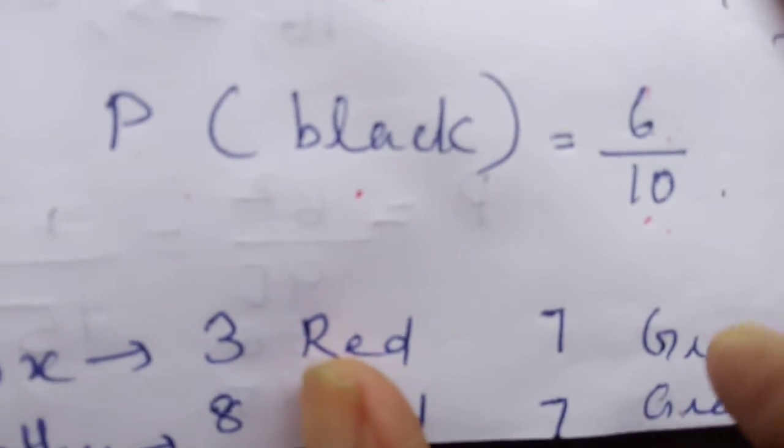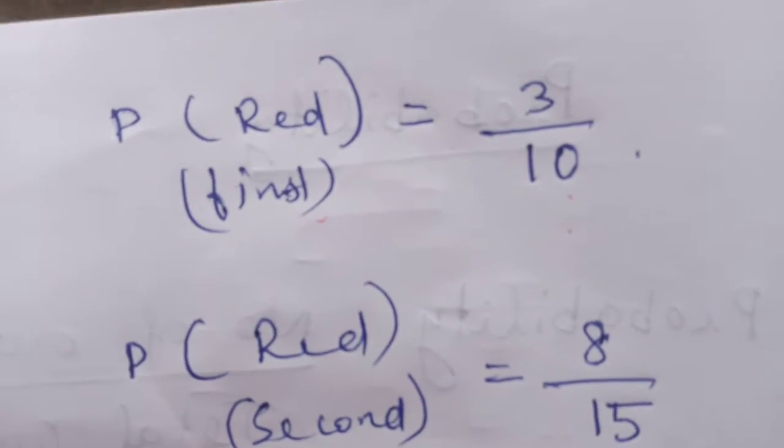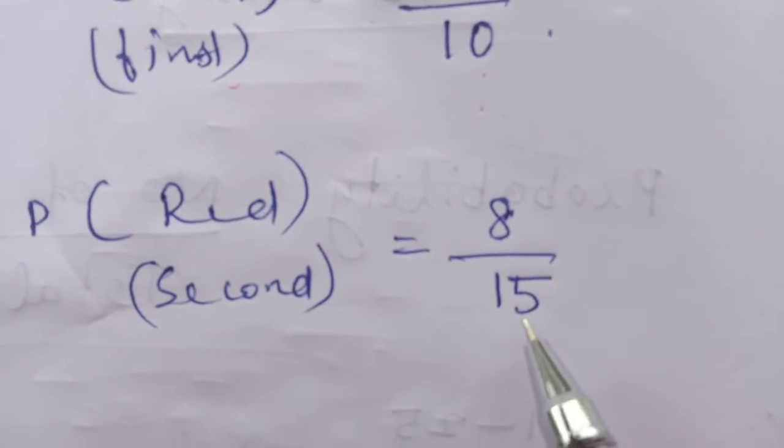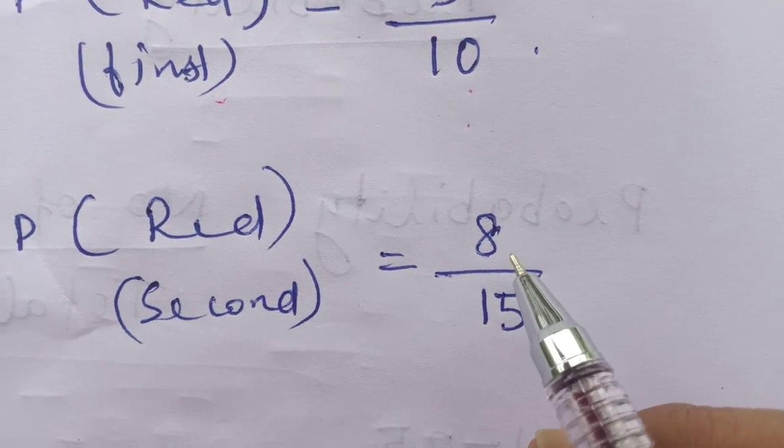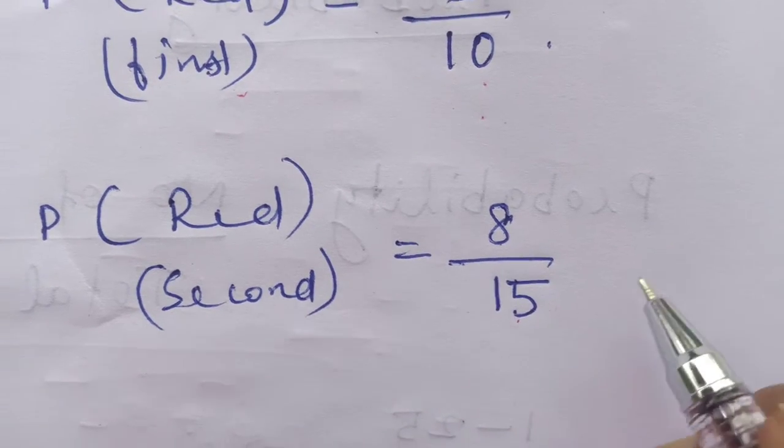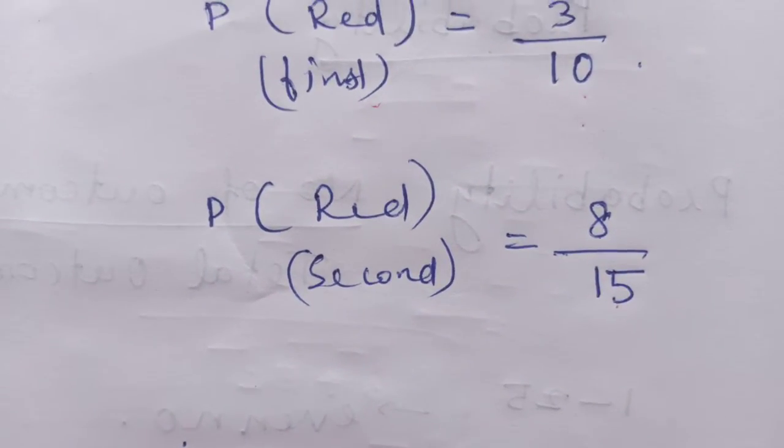Then total 8 plus 7. Total we have 8 plus 7. Then we have 15 here. Then the answer is 8 divided by 15. That's all. Then that question is also over.